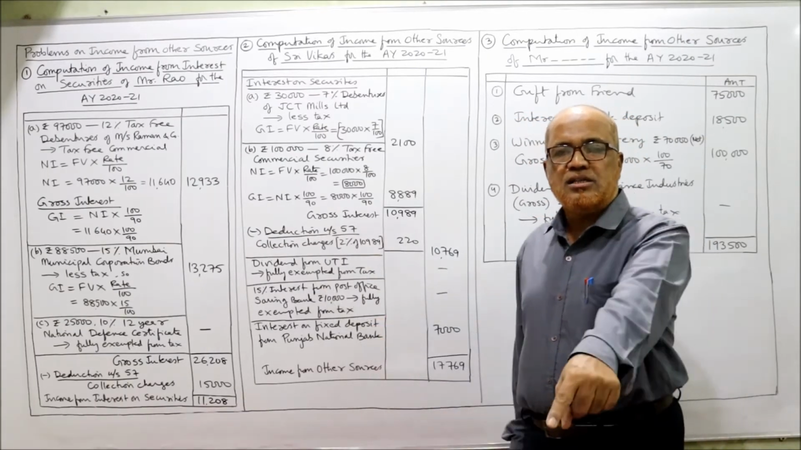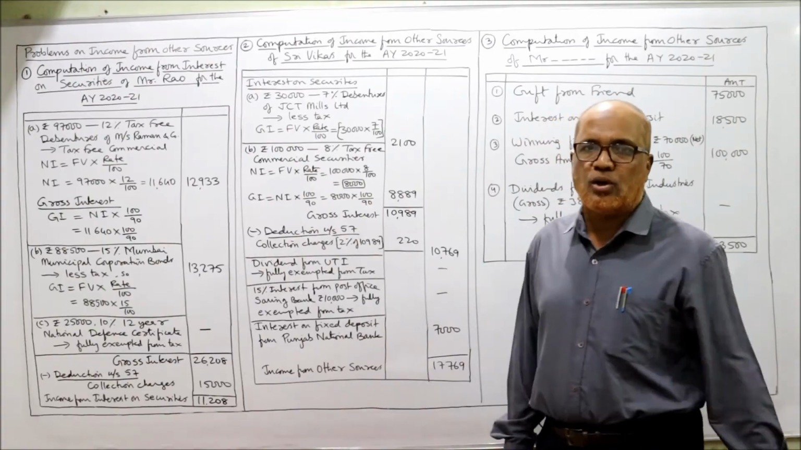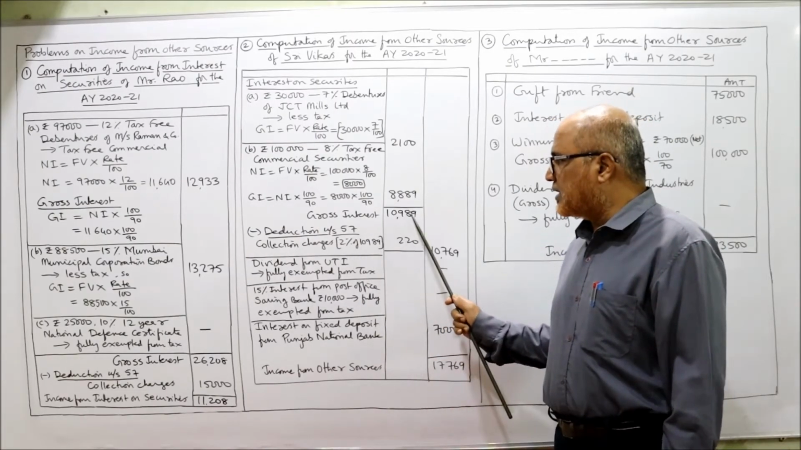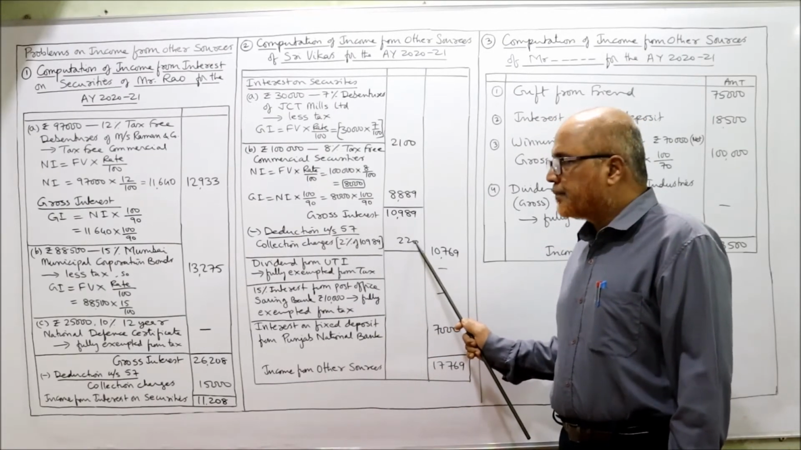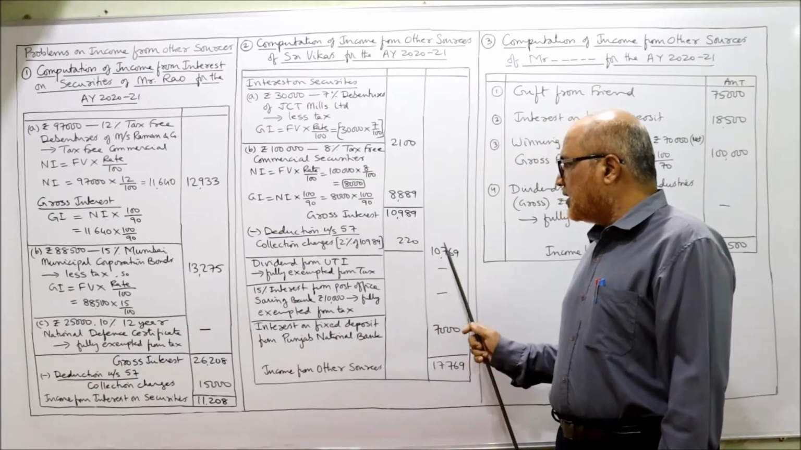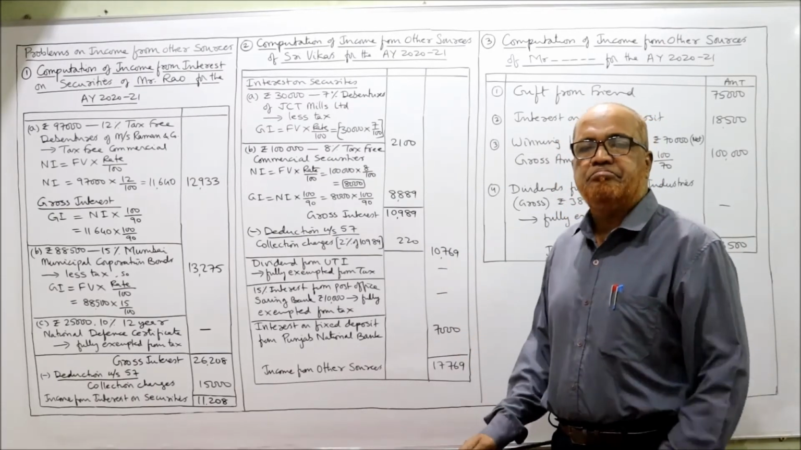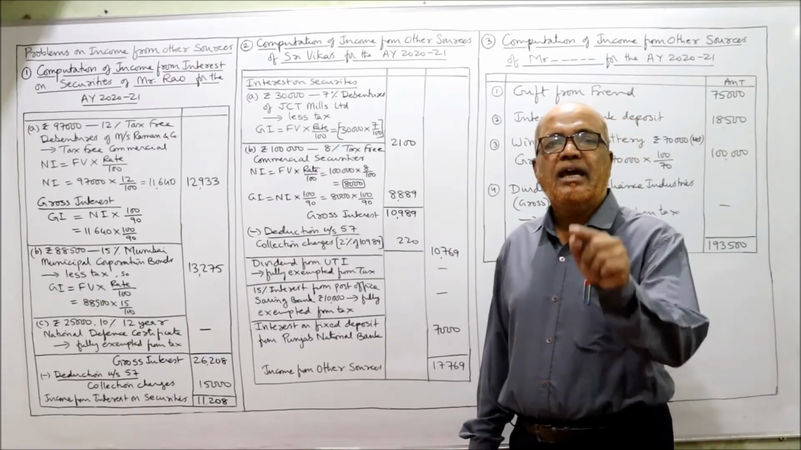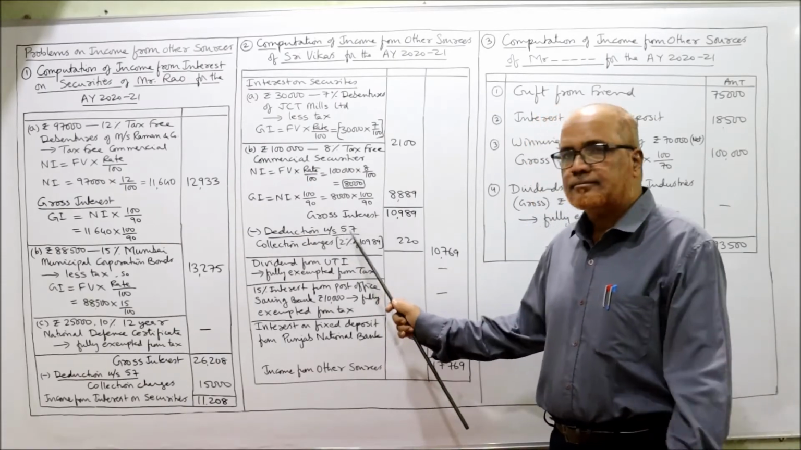Collection charges, it is given in the problem, 2% on gross interest. So 2% of 10,989, 220. Deduct 220, you will get 10,769. This is income from interest on security.